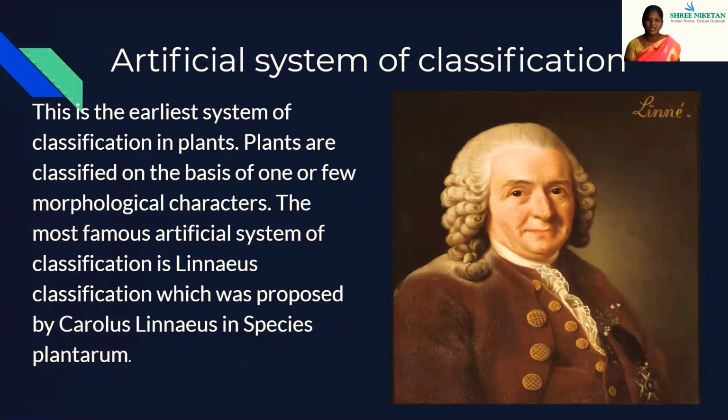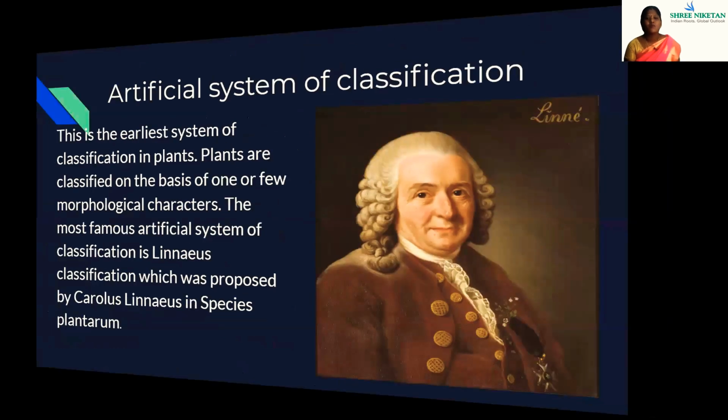Artificial system of classification is the earliest system of classification in plants. Plants are classified on the basis of one or few morphological characters. The most famous artificial system of classification is Linnaeus classification, which was proposed by Carolus Linnaeus in Species Plantarum.